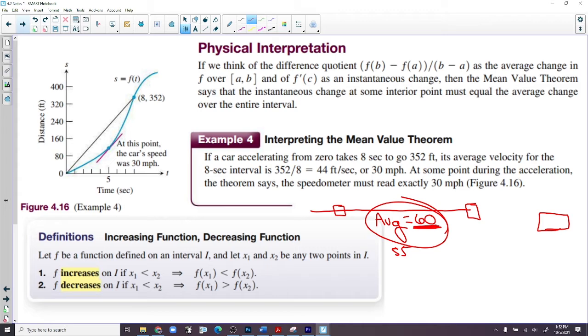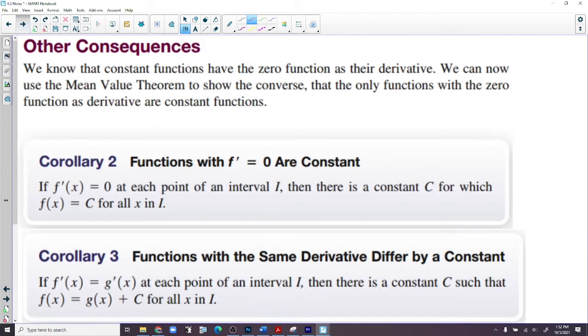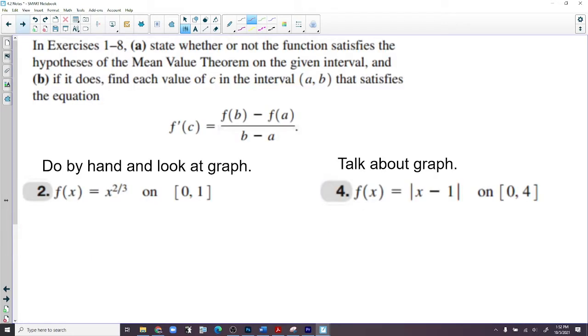I don't want to jump right to increasing and decreasing. I want to go practice this a little bit. So we're going to jump around the notes a little bit. Find number 2 and 4. Find 2 and 4. It's there somewhere.